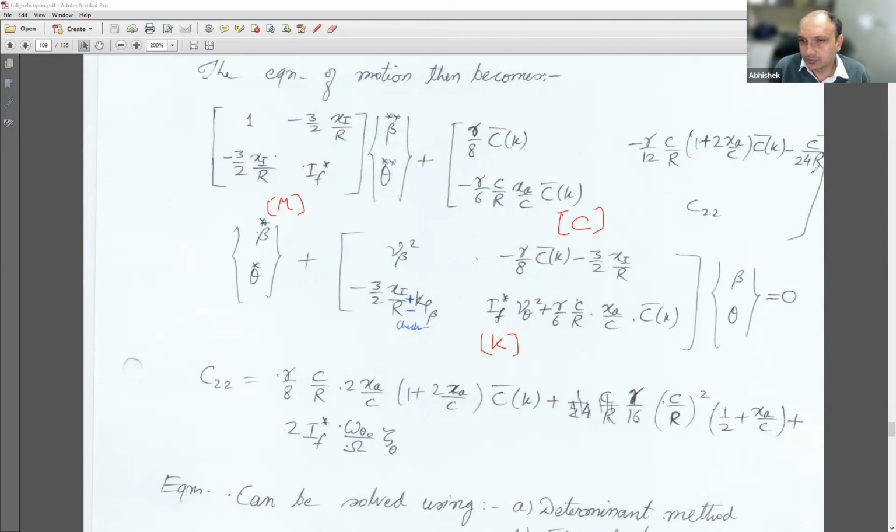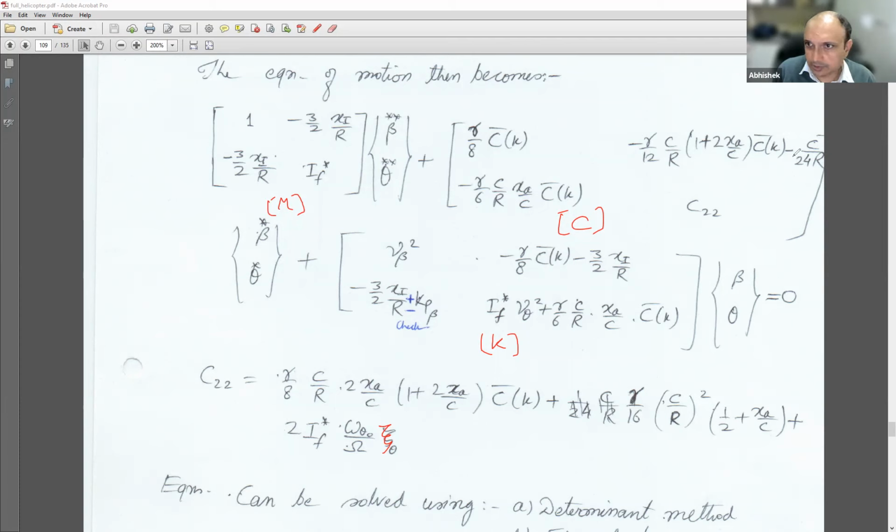So this is minus c by 24r minus gamma by 6 c by r xa by c bar k, and this is C22, which is written here, which is gamma by 8 c by r 2 xa by c into 1 plus 2 xa by c into c bar k, plus gamma by 16 c by r whole square into 1 half plus xa by c, plus 2 if star omega theta naught by capital omega into xi theta, not zeta theta, because we are using xi. Somewhere I put xi, somewhere I put zeta. I don't know why, but anyway, this is xi theta, and final term.